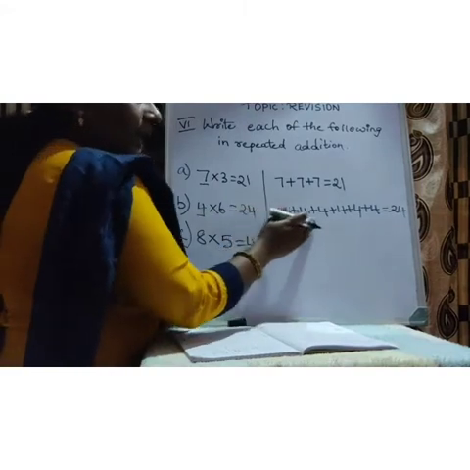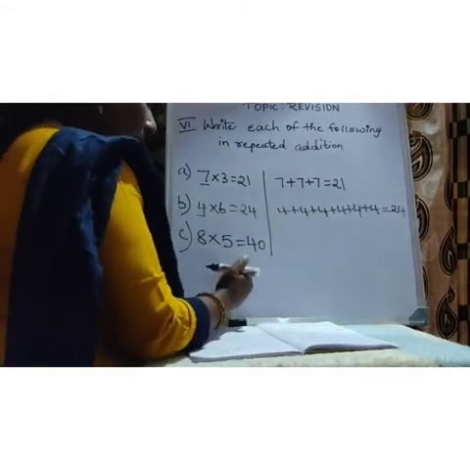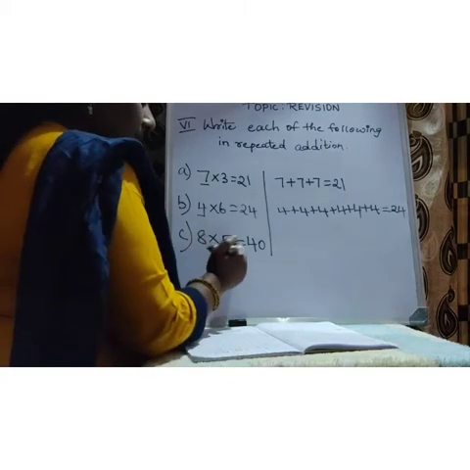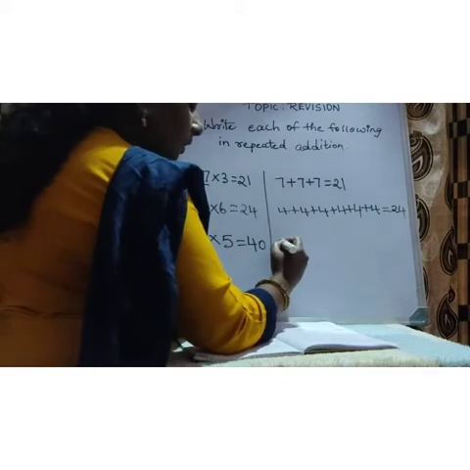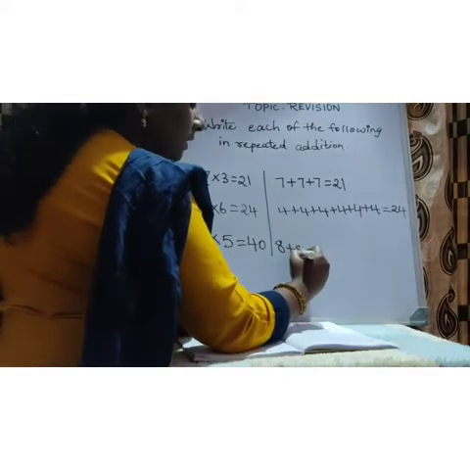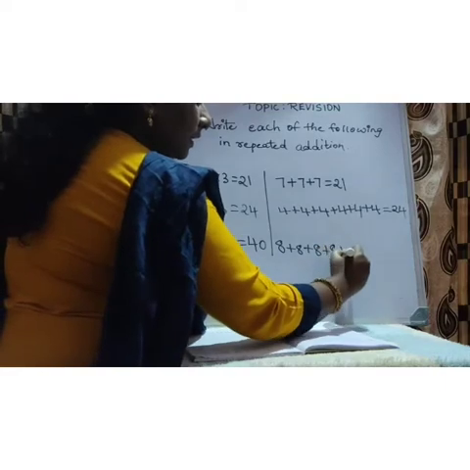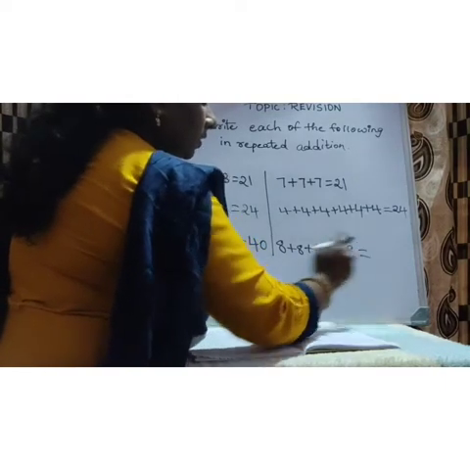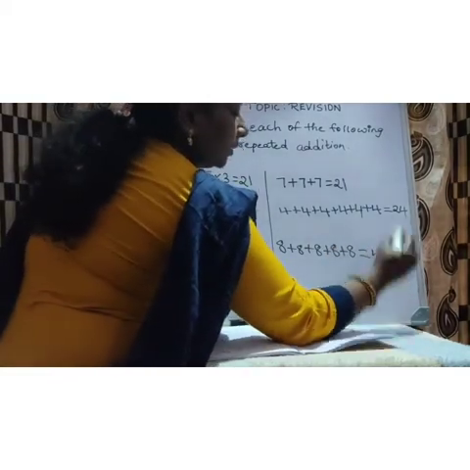Okay, 4 you should write 6 times. The next one is 8 5s are. So what you should write? 8 you should write 5 times. 8 plus 8 plus 8 plus 8 plus 8, 1 2 3 4 5, equals 40.